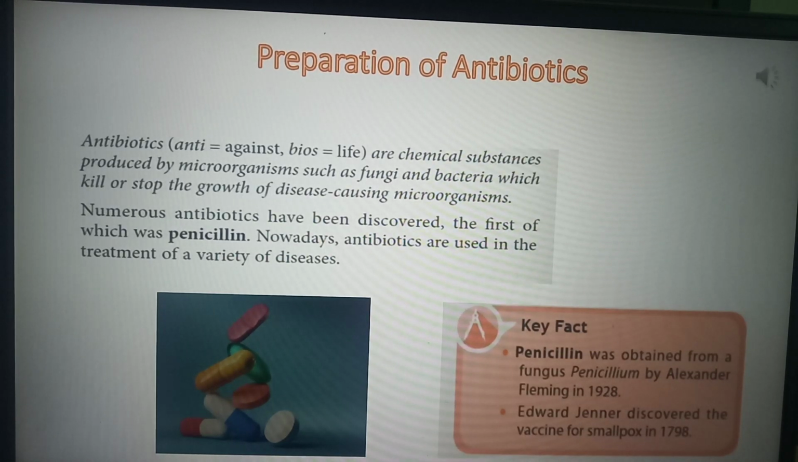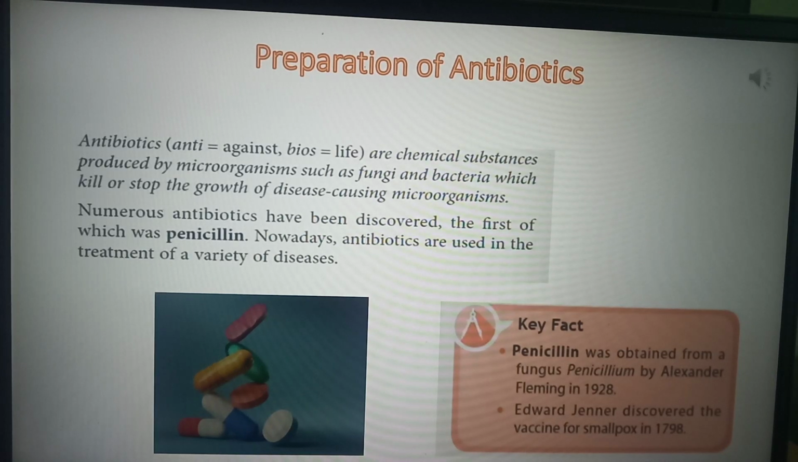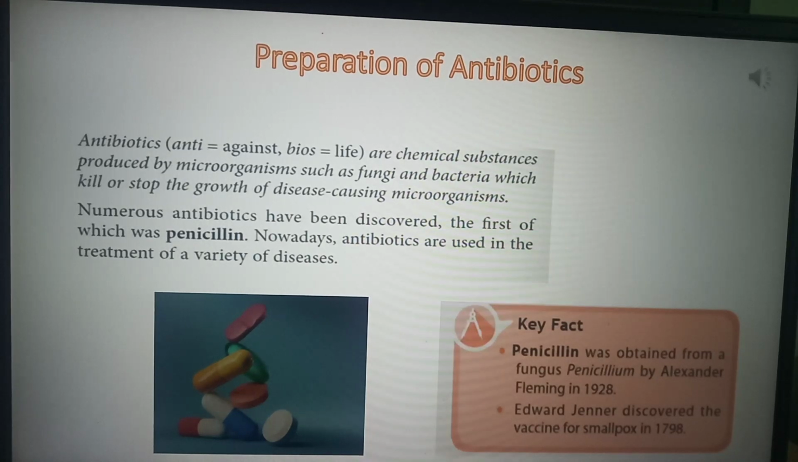And what do these antibiotics do? What is the role of antibiotics? They kill or stop the growth of disease causing microorganisms. So you can imagine that the antibiotic itself is made by a microorganism. It is a chemical substance made by microorganisms like fungi and bacteria. And what is it used for? It is used for killing or stopping the growth of disease causing microorganisms.